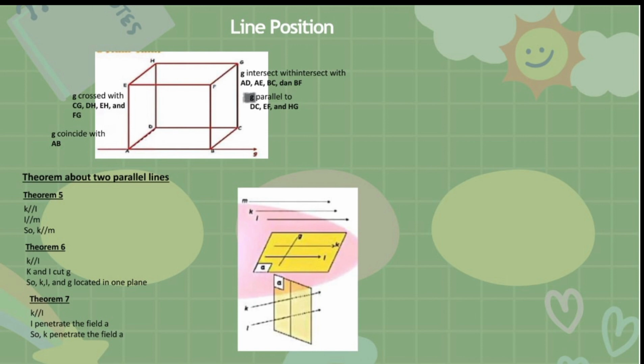K parallel A, K and A cut G, so K, L and G are located in one plane. Theorem 7. K parallel L, L penetrates the plane A, so K penetrates the plane A.